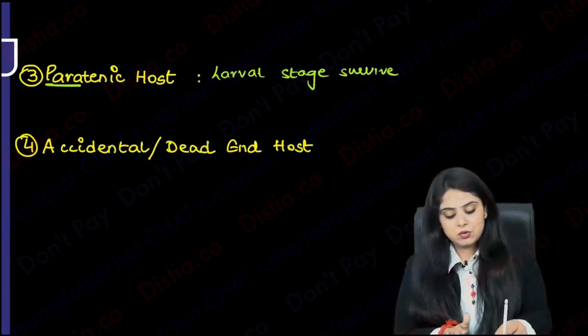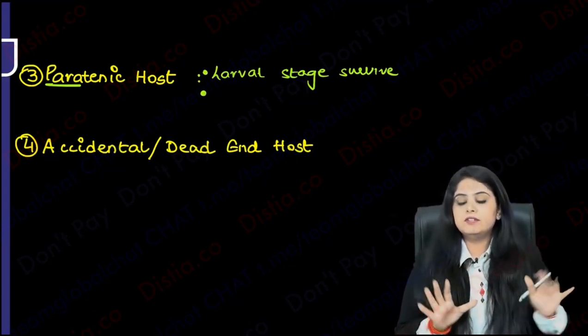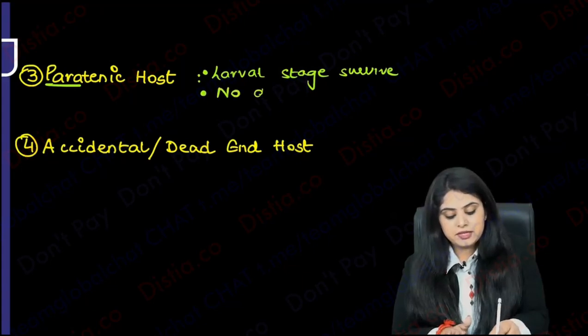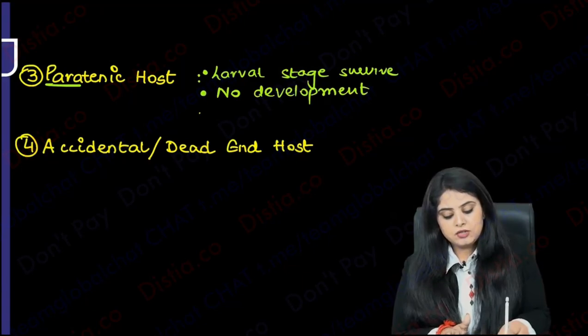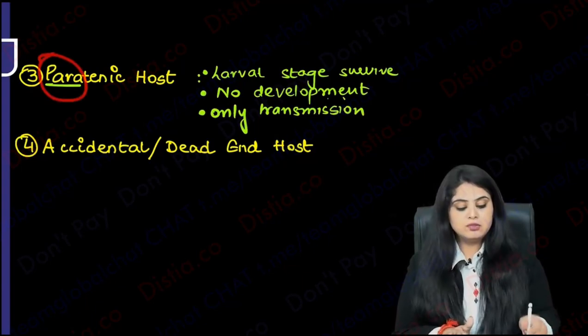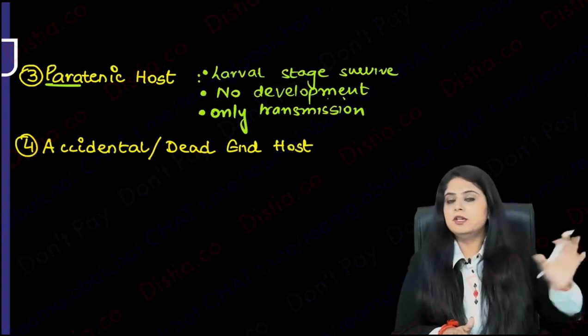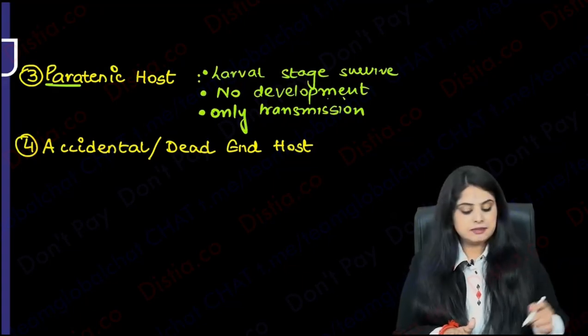That is a paratenic host, meaning it is just going to survive, only survival, but there is no further development. There is no development that is going to occur. There is only transmission. That larva will only be given forward. That larva is not going to become advanced or developed. So remember, paratenic host is just one host on the side who is storing the larva and is going to give it further. No development is going to occur in it.